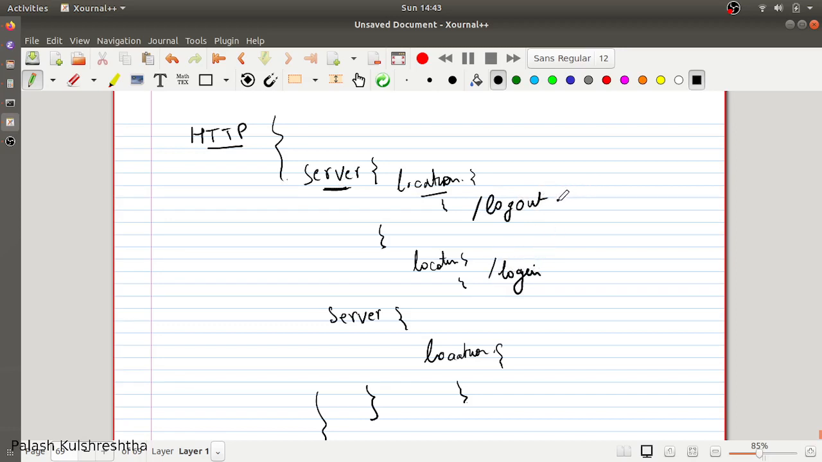And you can configure that /logout APIs proxy to, or in Nginx terminology, proxy_pass to, application B, and /login APIs proxy_pass to application A. Application A and application B are basically URLs or IPs of the servers which are hosting these applications. So that is the very basic view of Nginx and its configuration.